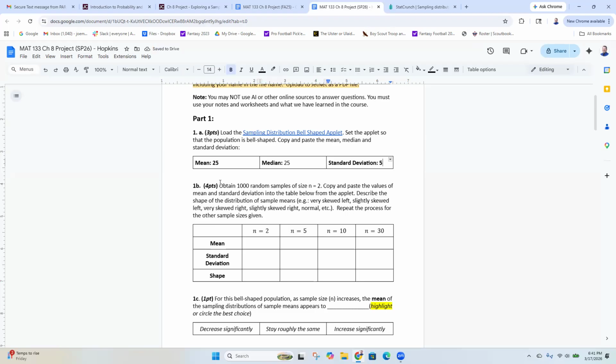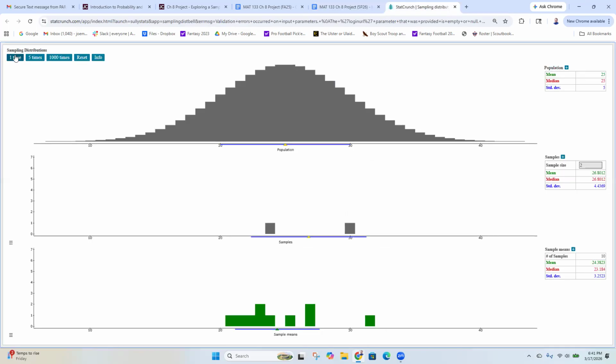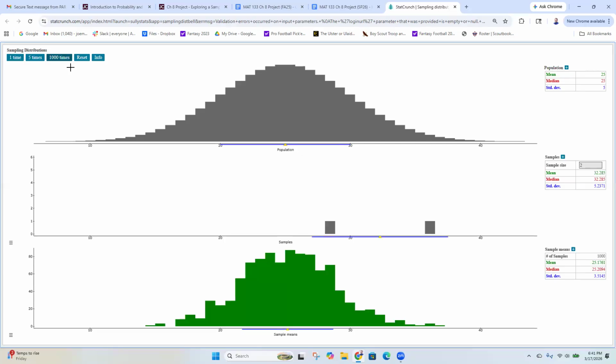Okay. Part 1B, obtain 1,000 random samples of size 2. Copy and paste the values of their mean, their standard deviation, and describe the shape. So I don't want to have to keep clicking this 1,000 times, right? That's going to take forever. There's a button right here where you can do 5 times, but even that's going to take forever. So let's hit reset in the upper left. We'll start over. And there's a button here where it says 1,000 times, and click on that and see what we get. Okay, so reset and then click 1,000 times.